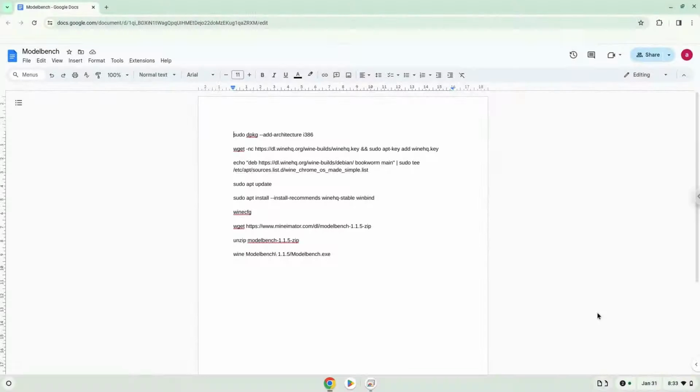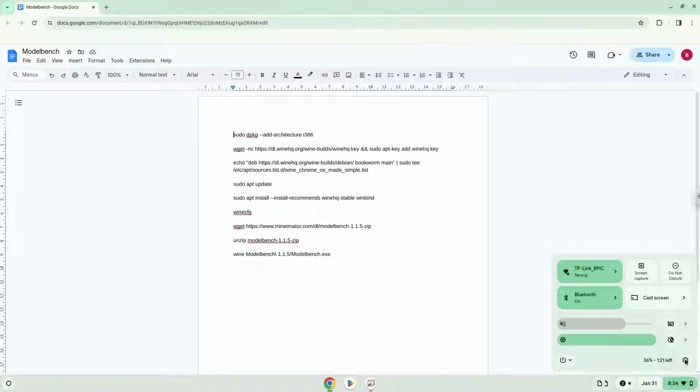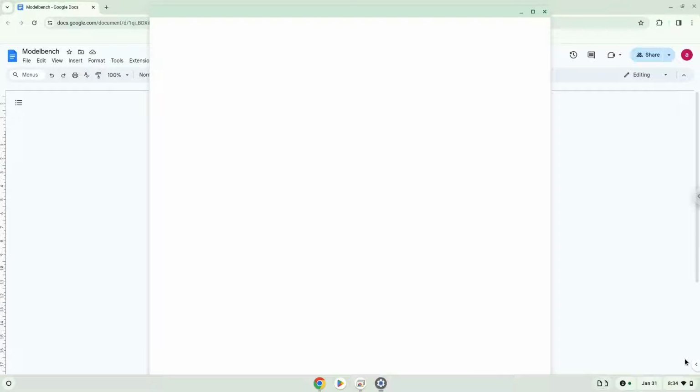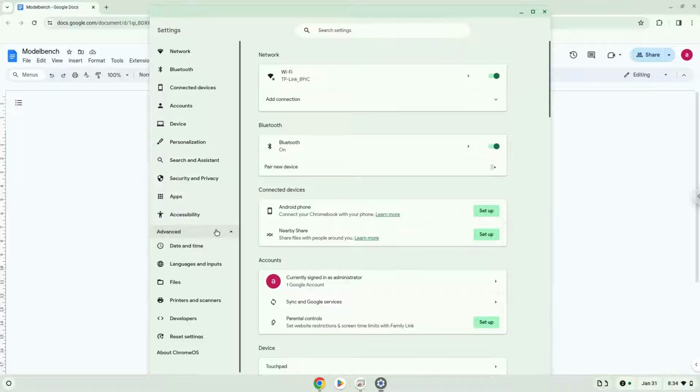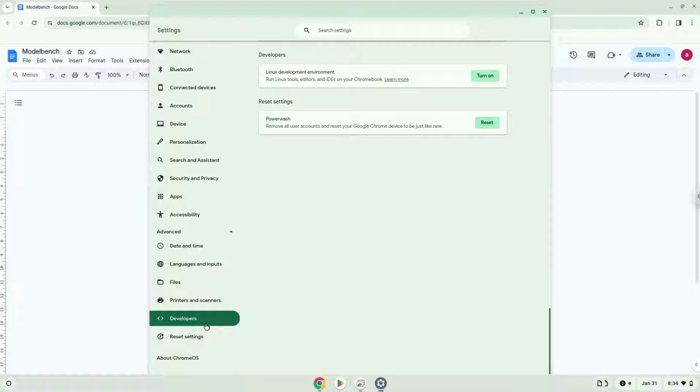Hello. Today we are looking at how to install Modelbench on a Chromebook. Firstly, we will turn on Linux apps. To do this, we will go to our system settings and click on the advanced section on the left panel. Now we click on the developer section. Now we will turn on the Linux apps.